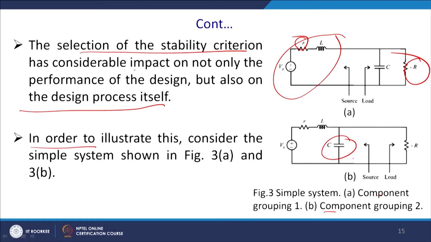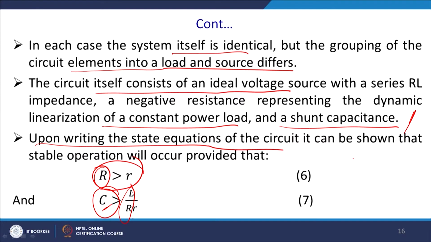So, if this condition is satisfied, then this interchangeability is possible, and for this reason in each case the system itself is identical. But if this condition is not satisfied, then we cannot consider these cases to be identical, and the grouping of the circuit elements into the load and the source will differ.